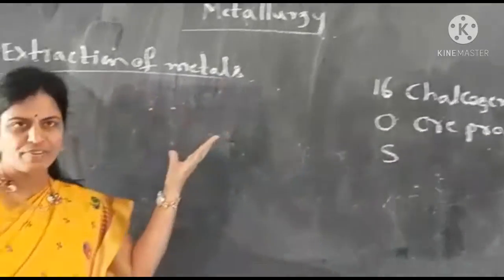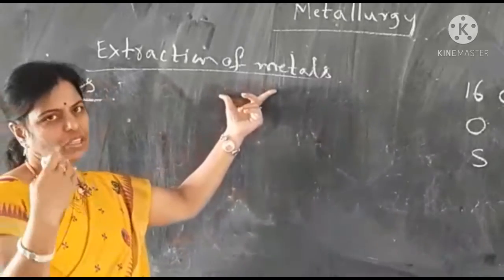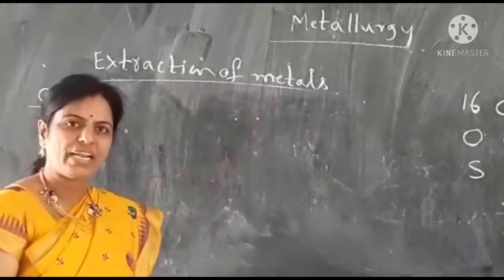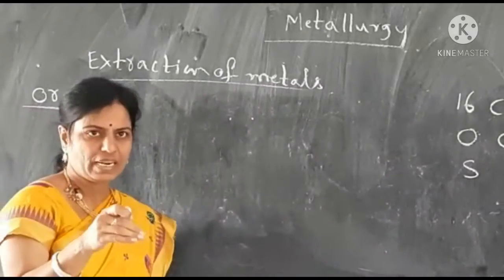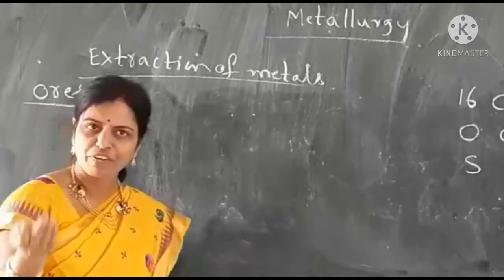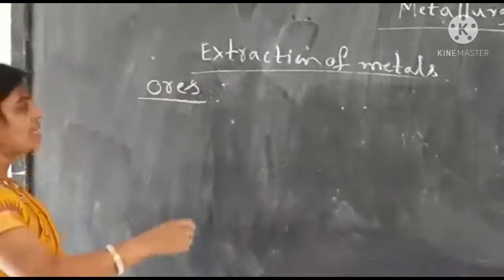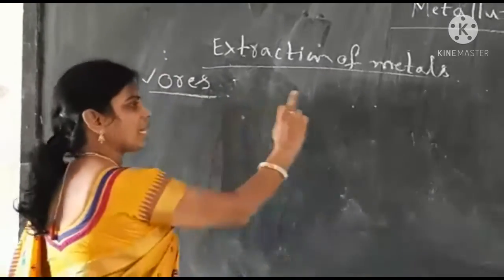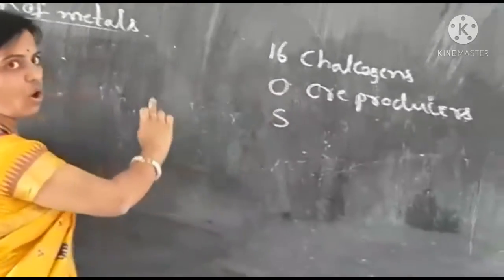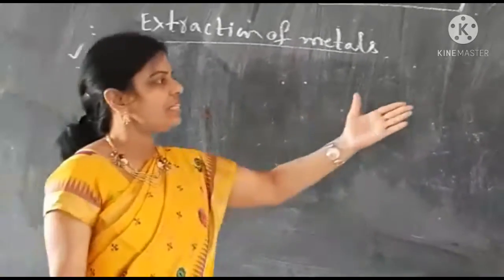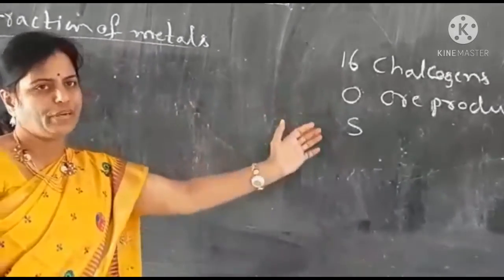Already in the previous class we learned that metals combine with non-metals to form compounds. Those compounds are called minerals, and from those minerals where we can extract metals in a commercial or profitable way, such minerals are called ores. So metals combine with oxygen or sulfur to form ores. That's why these elements are called ore producers.